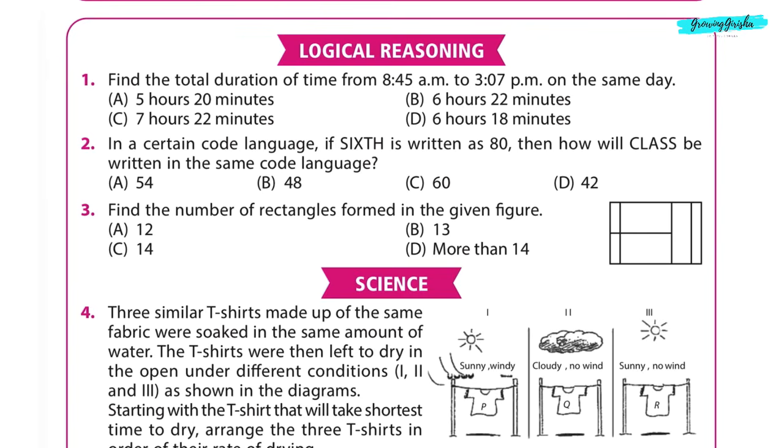15 plus 7 is 22. That means the total duration between the given time is 6 hours 22 minutes. Option B is the correct answer.